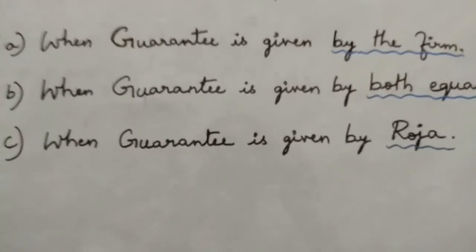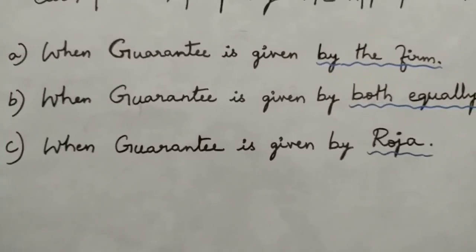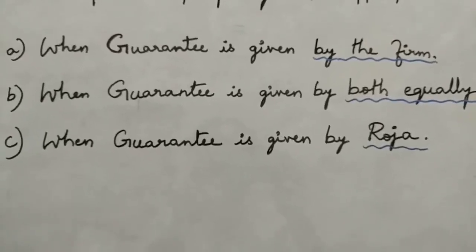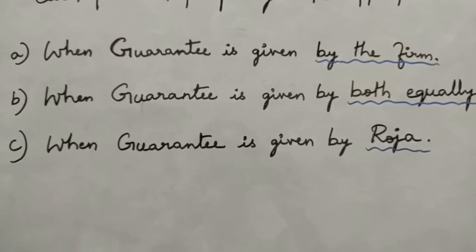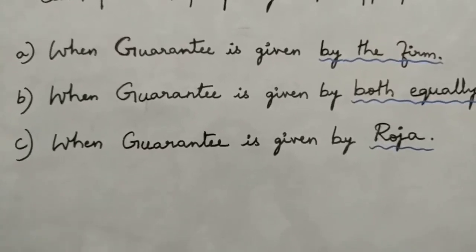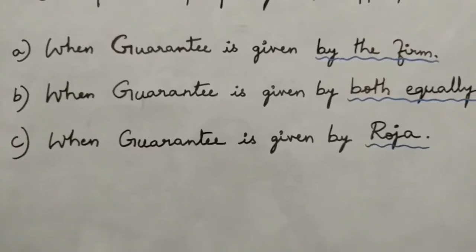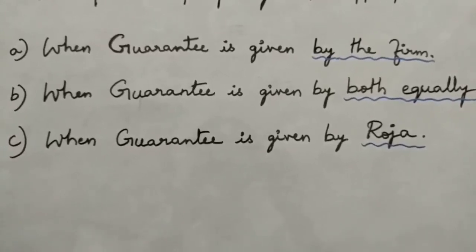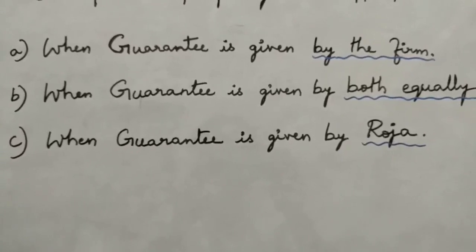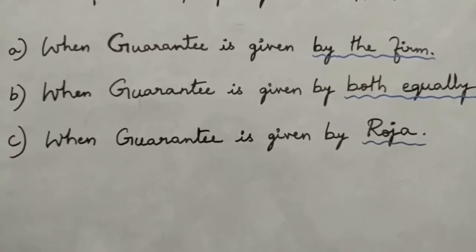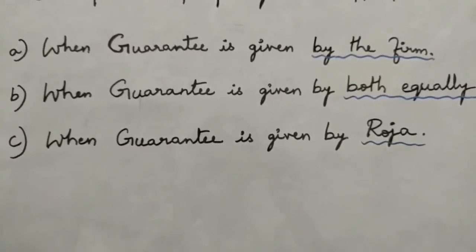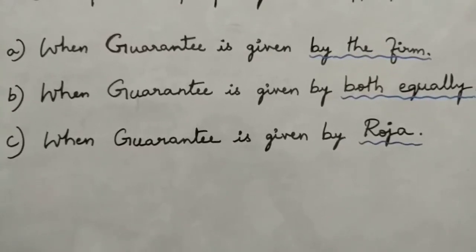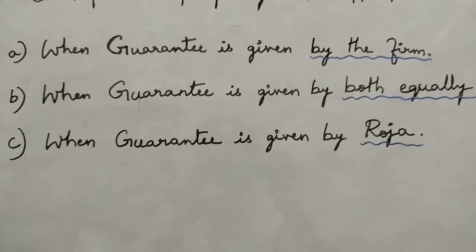Coming downwards, we have three options here. Option A, when the guarantee is given by the firm, which means all the partners are responsible to pay the guarantee that has been given to the new partner. Option B, when the guarantee is given by both equally. So irrespective of their profit sharing ratio, they have to bear the guarantee given to the new partner equally.